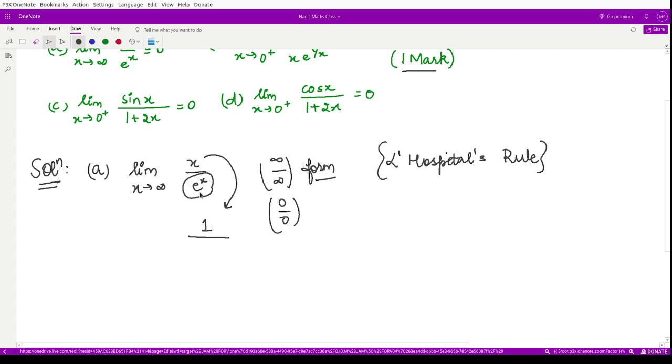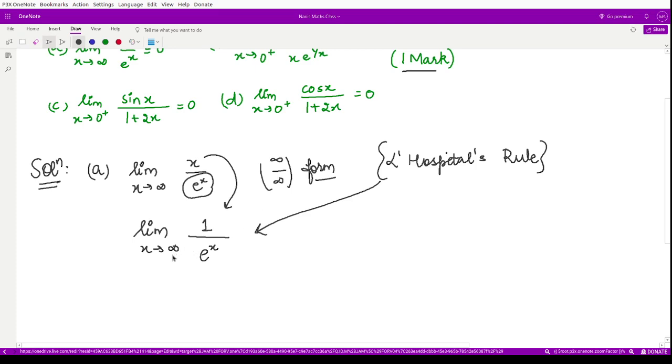The derivative of e to the power x is nothing but e to the power x. So your limit now reduces to limit x goes to infinity of 1 divided by e to the power x, right? This is according to L'Hopital's rule, because in this case we have infinity by infinity form, so we obtain this function.